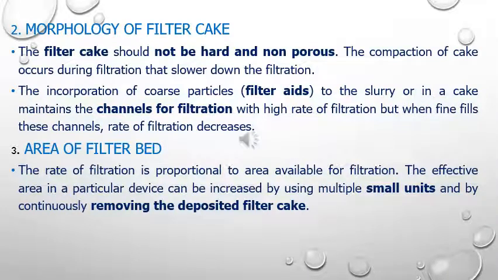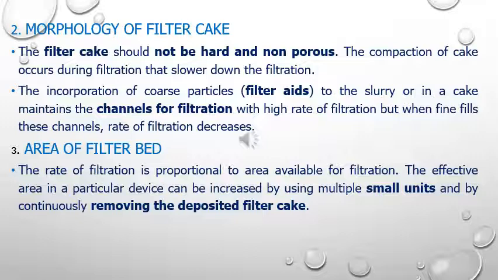Next factor is the morphology of the filter cake. Whatever filter cake is formed, it should not be hard and it should not be non-porous. This compaction, or whatever formation of cake occurs, slows down the rate of filtration. Now there are means by which we can increase the rate of filtration. One is addition of the filter aids. They are nothing but substances which have irregular shape.